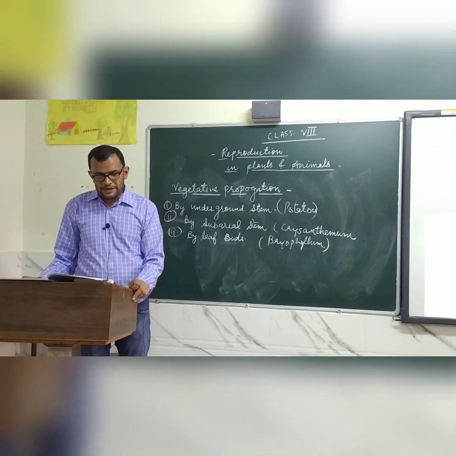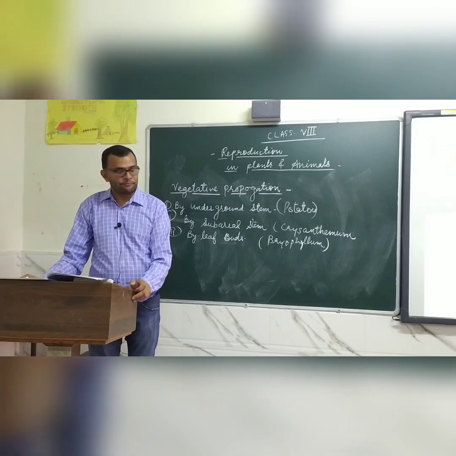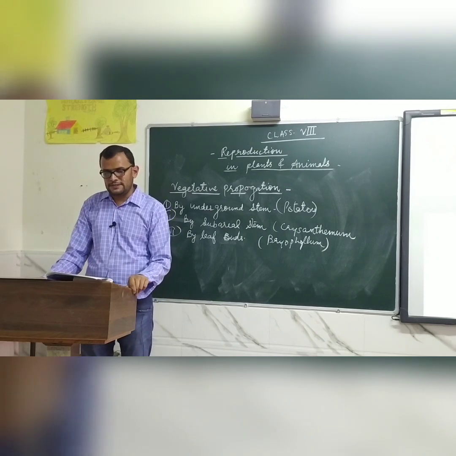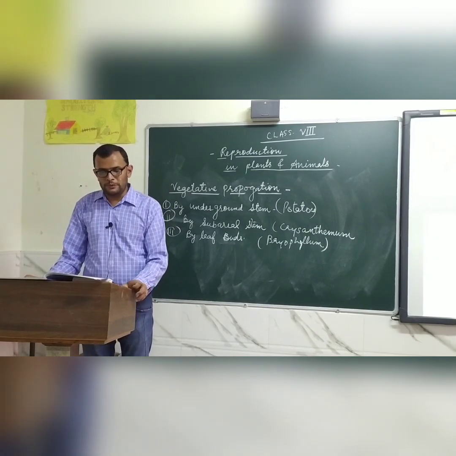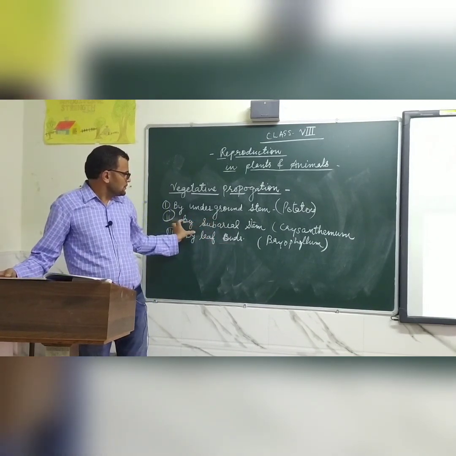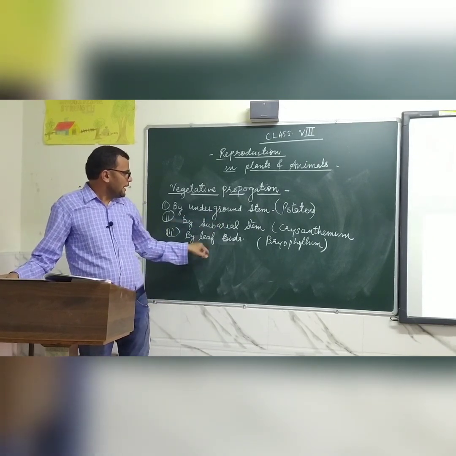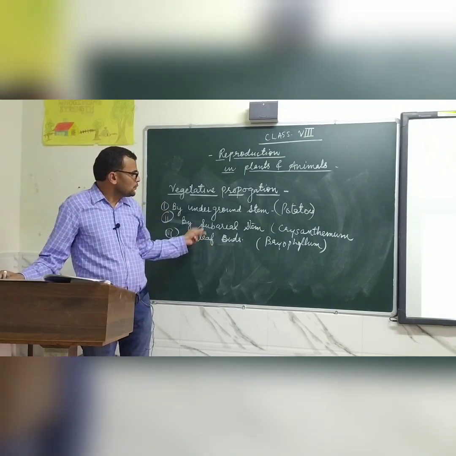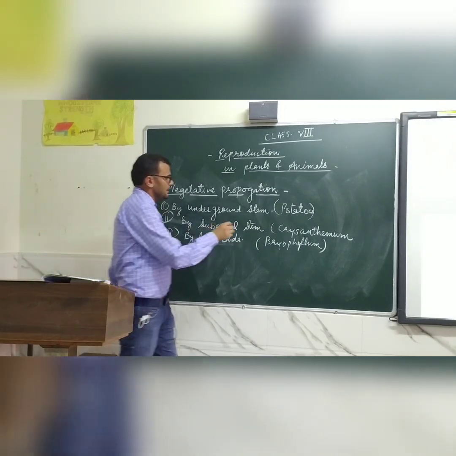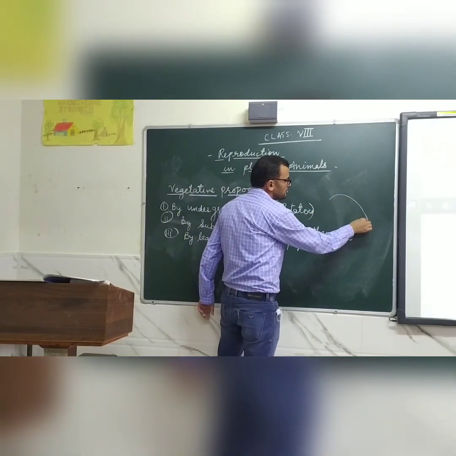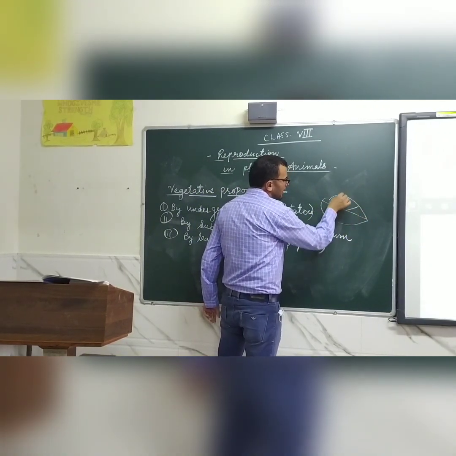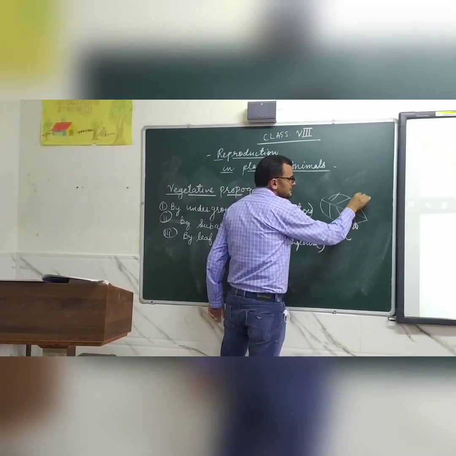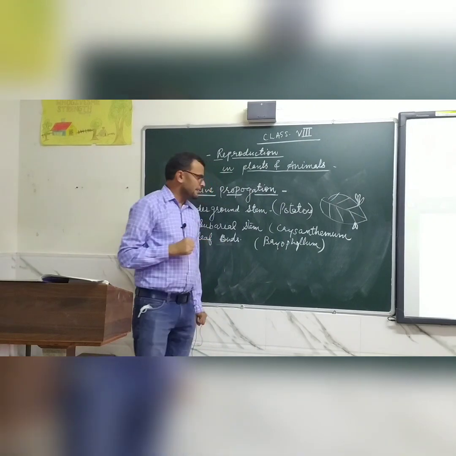Then by subaerial stems, examples are chrysanthemum, mint, brahmi booti. In that case some plants reproduce by subaerial stem and produce a new plant. And then by leaf buds, in some cases when a leaf falls on the ground, new plants are formed from its veins, like bryophyllum. Suppose this is the leaf of bryophyllum, when it falls in the soil, from its veins new plants arise. That is known as by leaf buds.